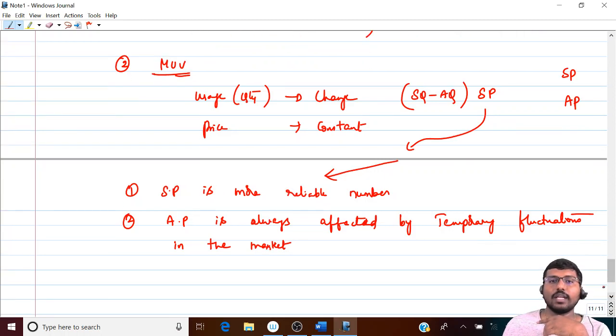Are you able to get this? Something has happened in your local area that will be reflected in your actual price. Something has happened which is specifically outside the control of your company, in your state or in your district or in your city or in your town. Now that will affect your AP. Now that is something that is extraordinary, correct? And therefore extraordinary should not be considered. It's as simple as that. SP is a more reliable number. Why? Because a lot of research has been done and it is devoid of temporary fluctuations, correct? And another important thing is, why are you multiplying with SP?